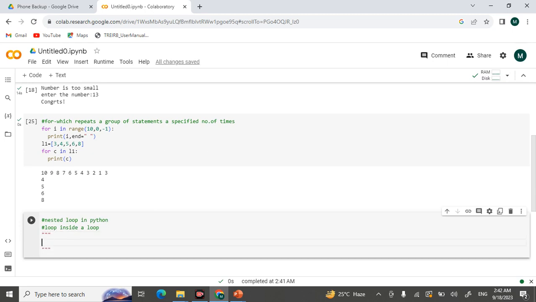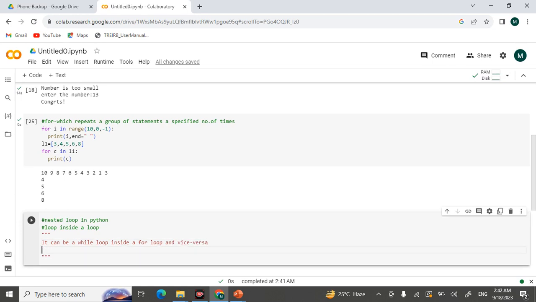It can be a while loop inside a for loop and vice versa. So it can be anything here.